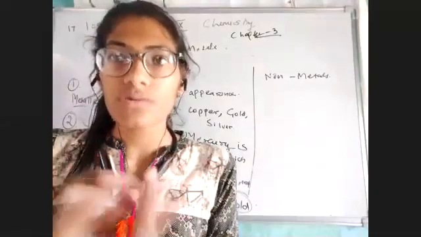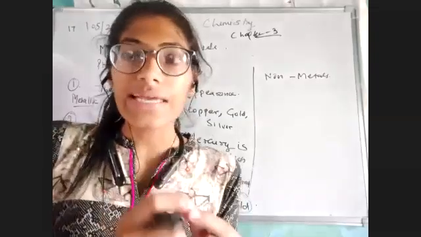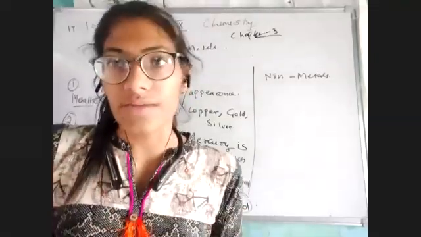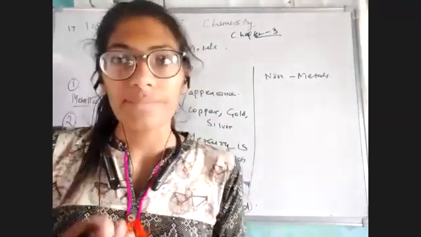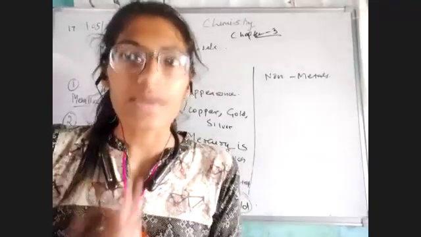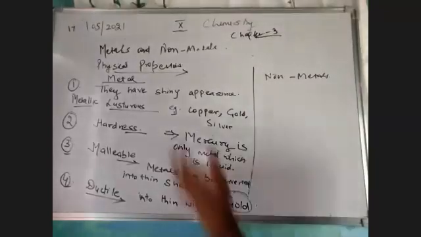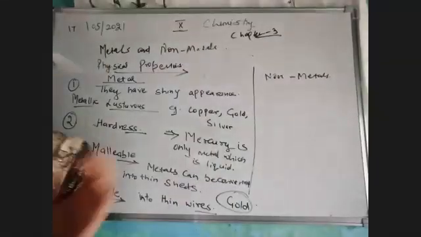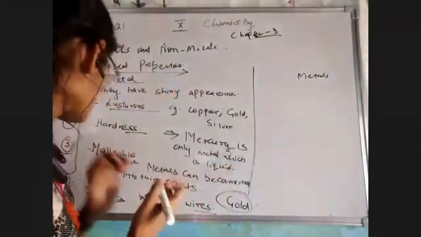You would be a little bit shocked to hear कि अगर मेरे पास सिर्फ 1 ग्राम गोल्ड है and I would start beating it, it can be converted into 2 kilometer wires. है ना? 1 gram of gold can be converted into 2 kilometer long wire. So gold is something which is the most ductile metal. All right. So keep that in mind. There can be a question which can come in your board exams, which is the most ductile metal, and that is known to be gold. Okay. Now these are the properties which we come to know after seeing them. Let's see some different properties of the metals.